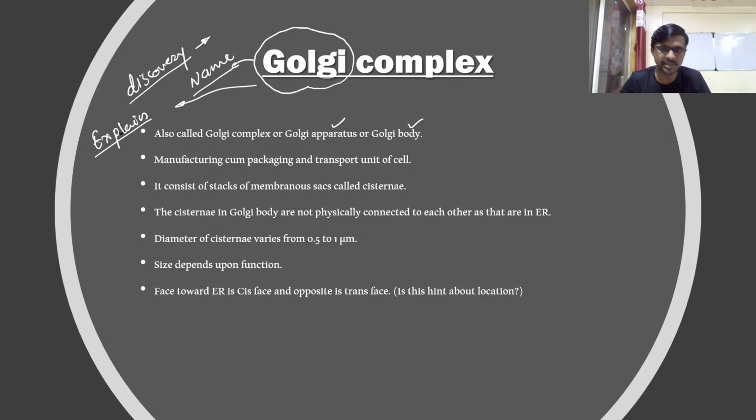So the same thing is happening here. The discovery of Golgi complex is not with Camillo Golgi. Okay, so guys, this is the thing with Camillo Golgi. Please write these two points. These are necessary: manufacturing cum packaging and transport unit of a cell. So Golgi complex is the manufacturing cum packaging and transport unit of a cell. So please write this point.